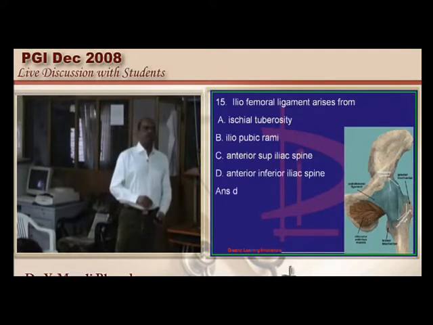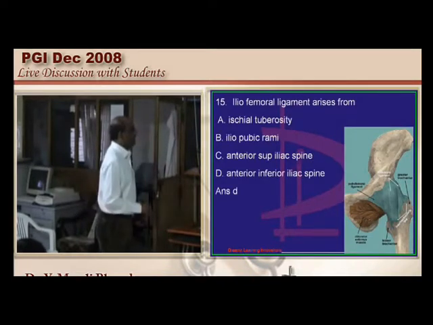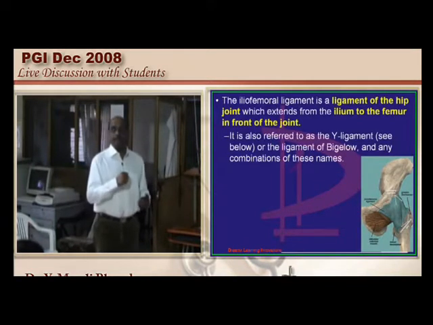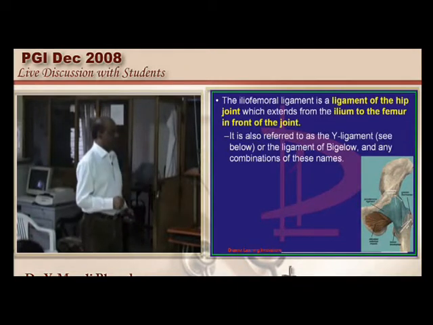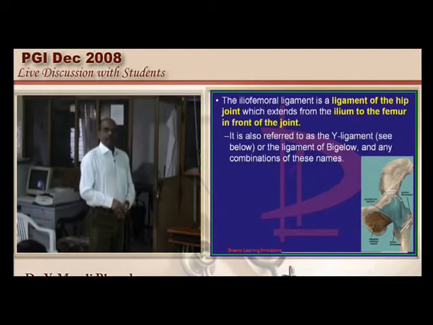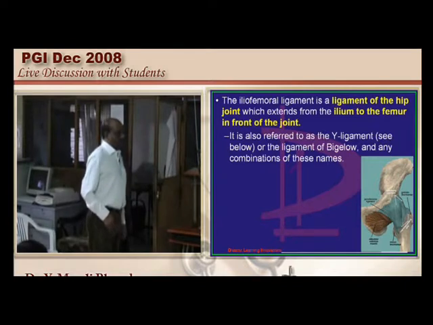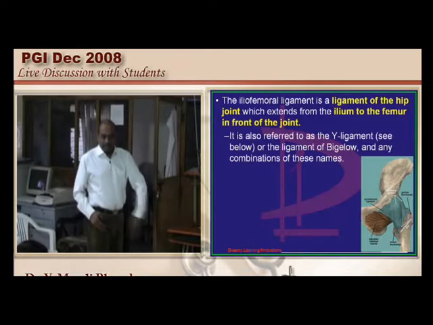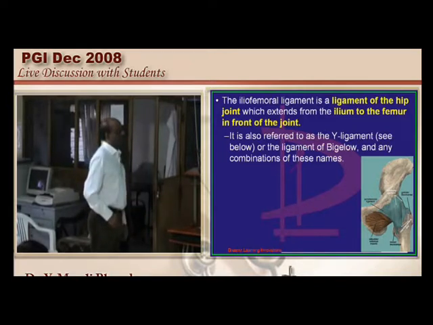Now the iliofemoral ligament. Why is it very important, doctor? Because it is one of the very strong ligaments, also called the Y ligament, or the ligament of Bigelow is the other name which is given to it. It is from the ilium to the femur in the front of the hip joint. It is how it is basically extending.